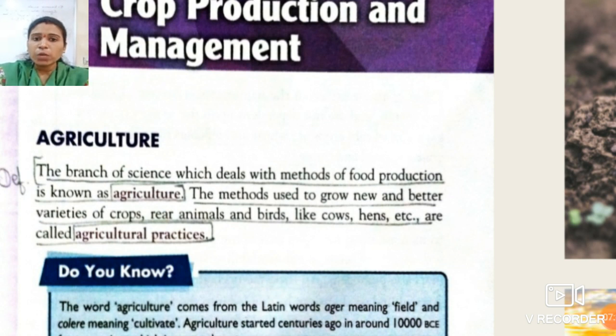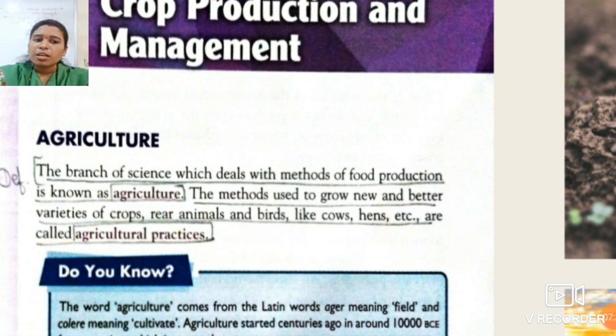So each and every student should know the answer if I tell you that the branch of science which deals with the study of the method of food production is known as dash dash dash. What is agriculture? And what are agriculture practices, students?